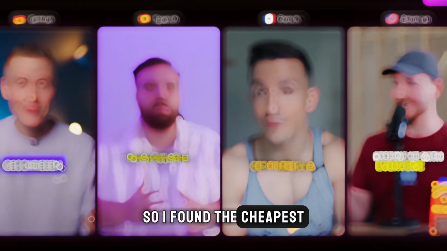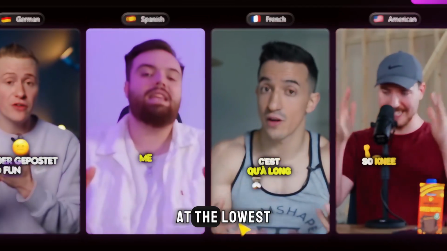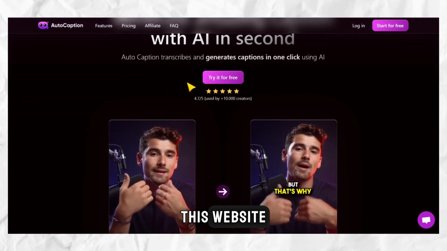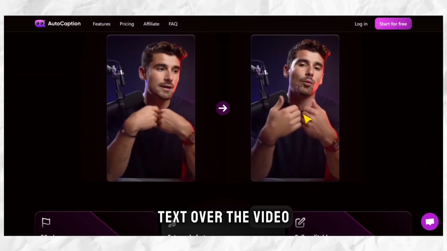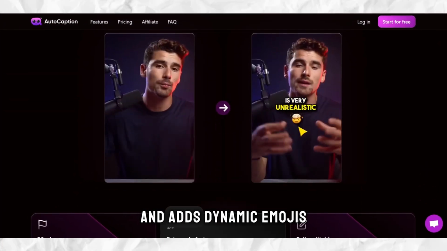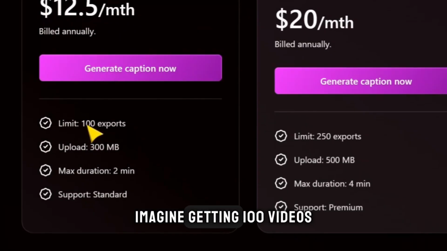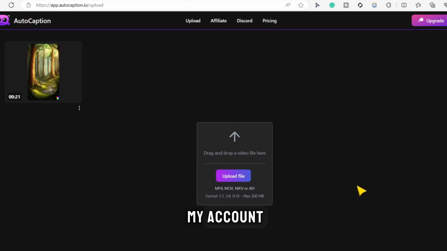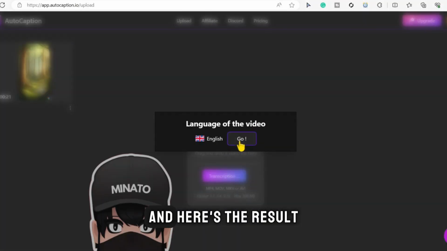So I found the cheapest AI tool that does this work at the lowest possible price, which is Autocaption.io. This website automatically writes text over the video, highlights keywords, and adds dynamic emojis. Imagine getting 100 videos for just $12 per month. I'll sign up for my account, add the video here, wait a bit, and here's the result.